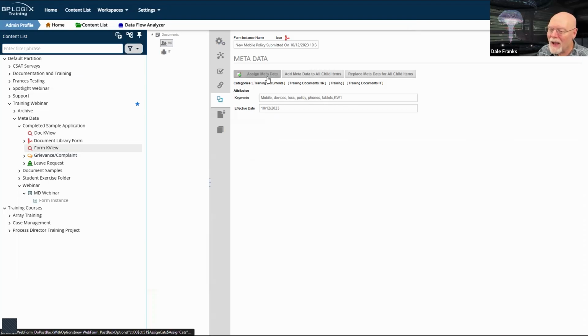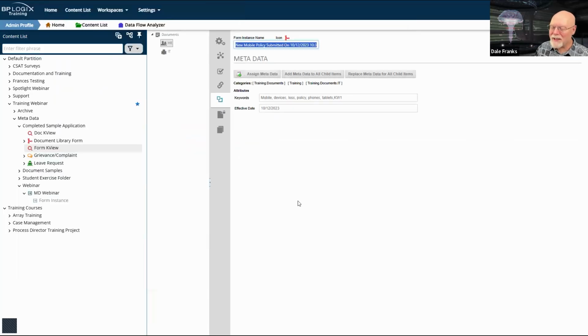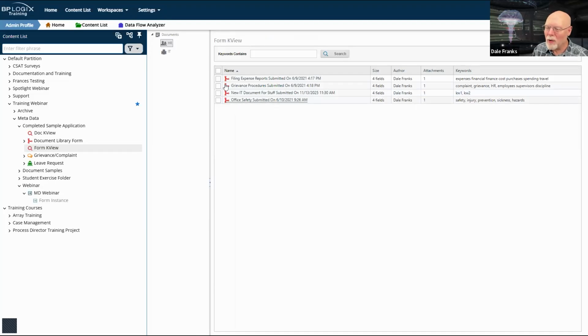And yes, we are going to have to make a change there. We are going to have to turn off HR on that one. And the nice thing is now I'm at the form instance level, and I can make these changes at the form instance level as well. So that's kind of cool.